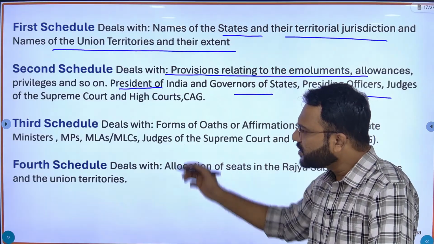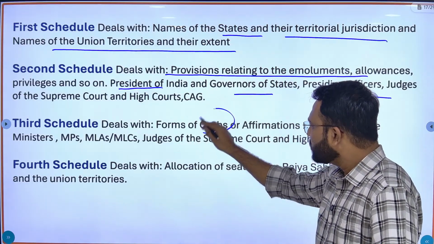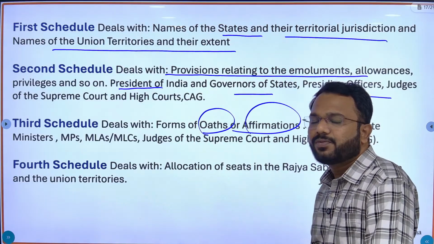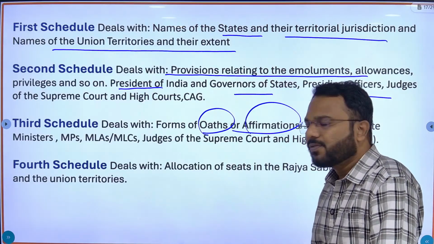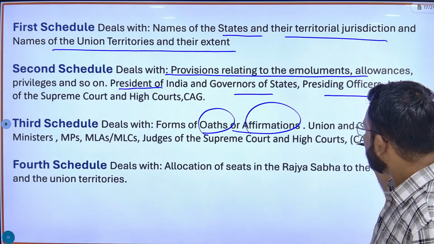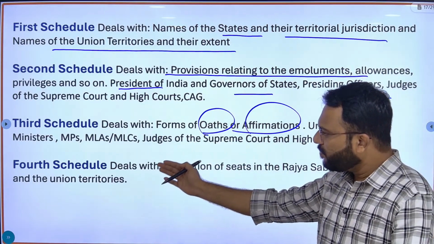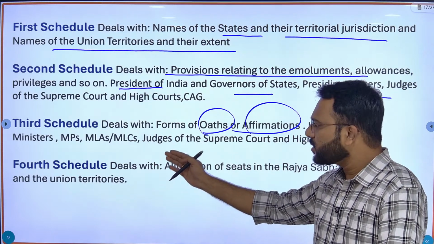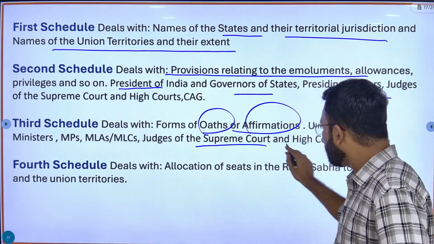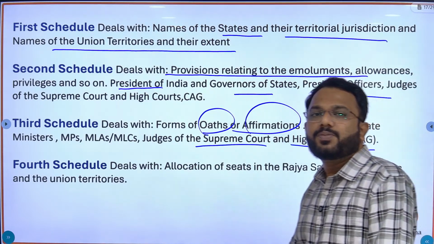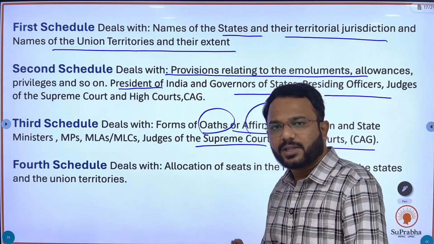In the third schedule, it deals with the oaths or affirmations taken by the persons for the post of ministers, member of parliament, member of state legislature, judges of Supreme Court and High Court, and Comptroller and Auditor General, that is CAG.